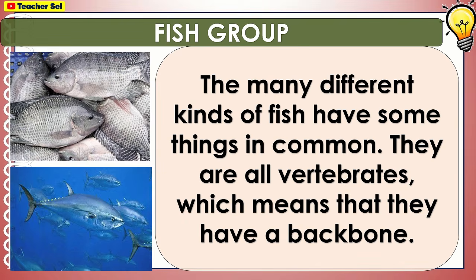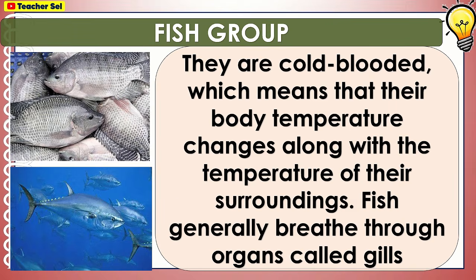The many different kinds of fish have some things in common. They are all vertebrates, which means that they have a backbone. They are cold-blooded, which means that their body temperature changes along with the temperature of their surroundings. Fish generally breathe through organs called gills.